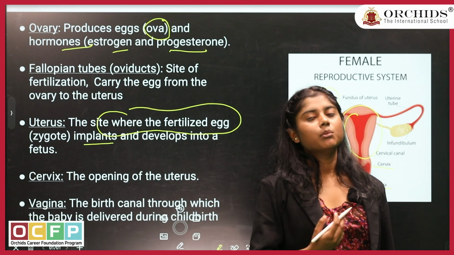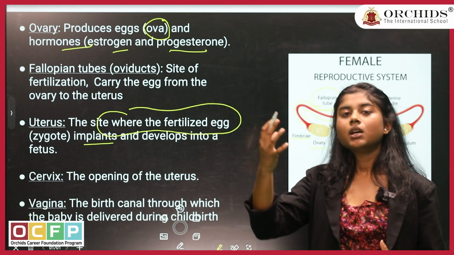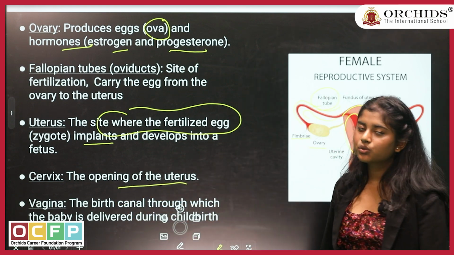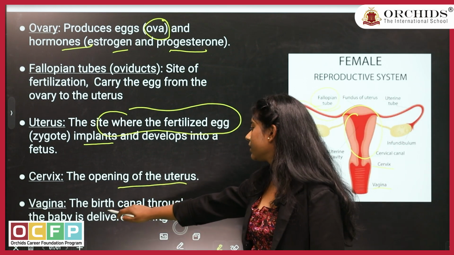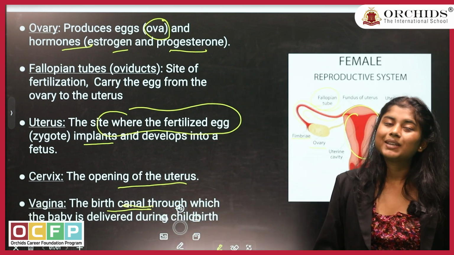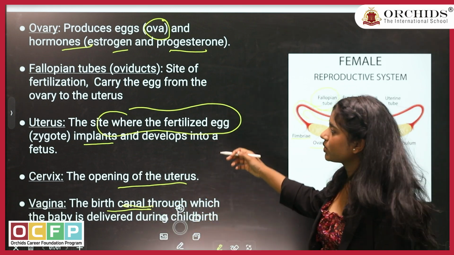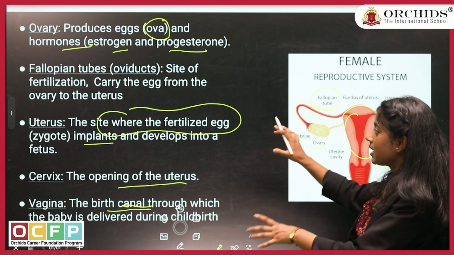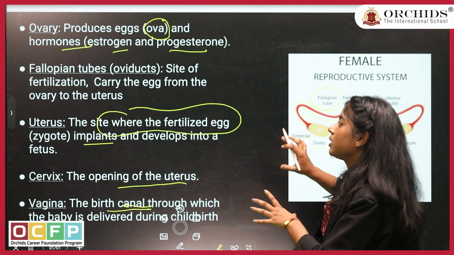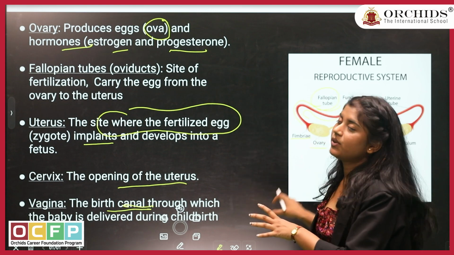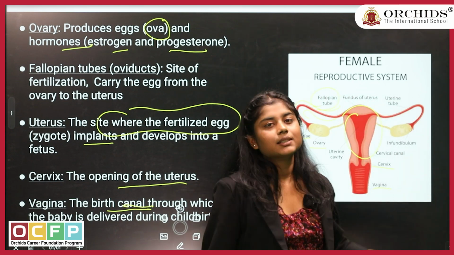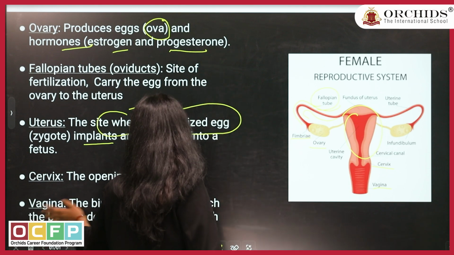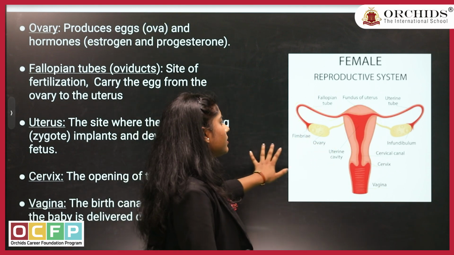After implantation, an embryo is formed and with time it develops into a fetus. The cervix is the opening of the uterus, and the vagina is the birth canal from where the baby is delivered. So this is what you have to write if they have asked you about the female reproductive system. These are the main parts of the female reproductive system. There are many, but these are the main parts. The same we have to do with the male reproductive system.